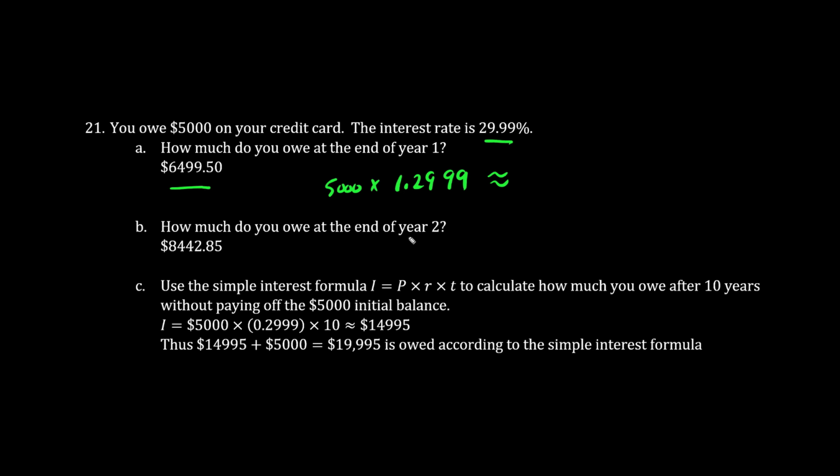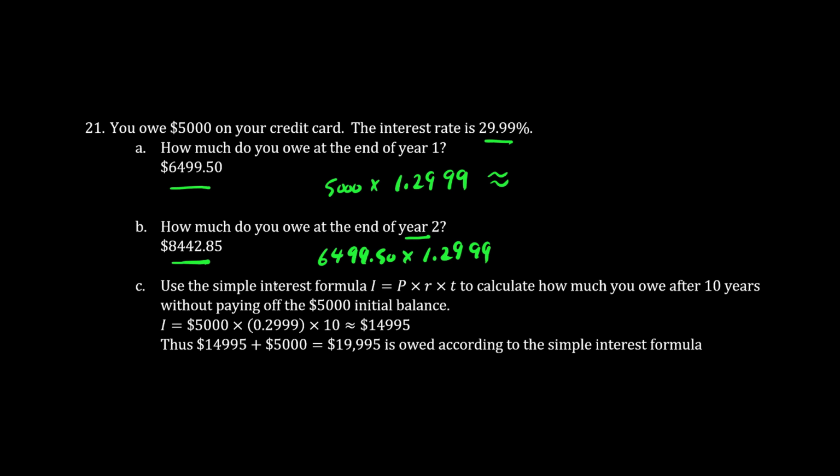To figure out the amount after year 2, we take the amount after year 1 and we multiply it by 1.2999 again, and we get over $8,400.